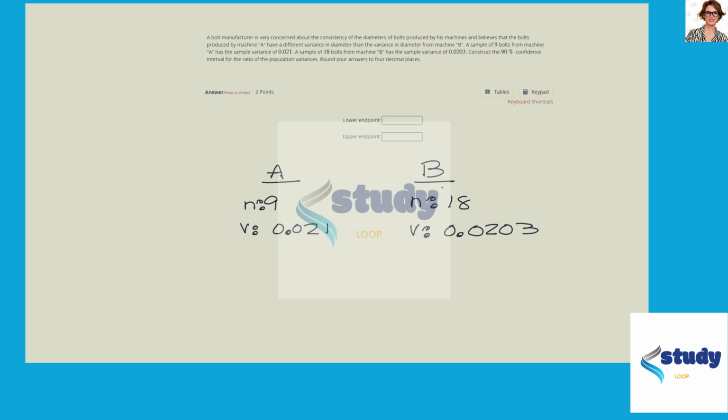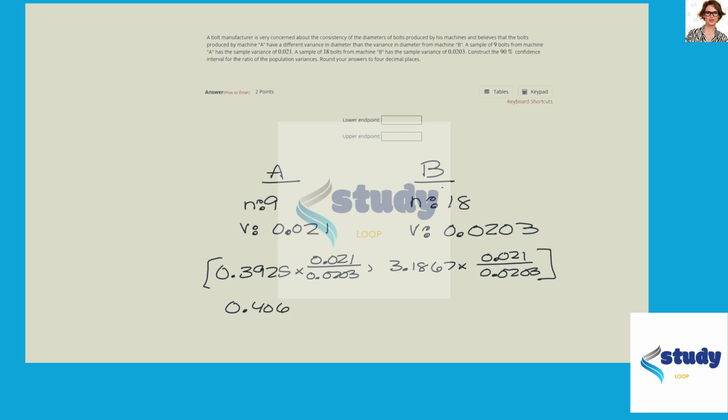And then you're going to take 0.3925 times 0.021 divided by 0.0203, and then 3.1867 times 0.021 divided by 0.0203, and then 0.406 and then 3.2966.